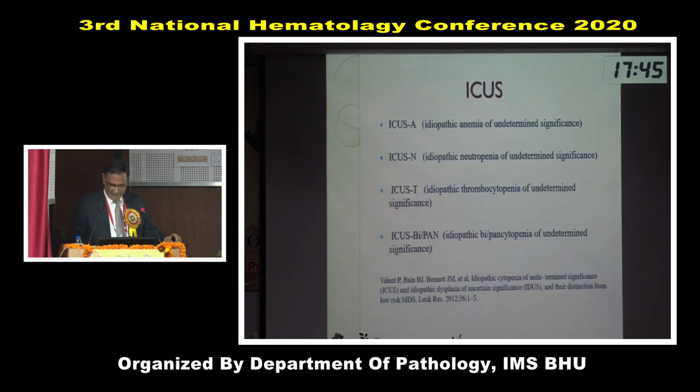I am just coming to this, we'll discuss. So ICUS can be subclassified into 4. Like I write for my patient, ICUS N. ICUS A means idiopathic anemia only. ICUS N means idiopathic neutropenia. ICUS T means idiopathic thrombocytopenia, a very good differential diagnosis for ITP. And ICUS for bicytopenia and pancytopenia. So these are 4 subdivisions.